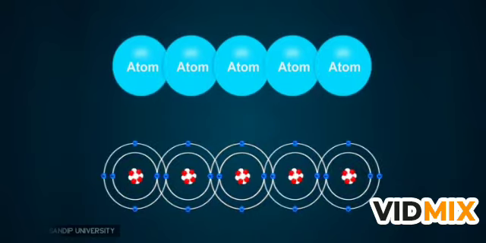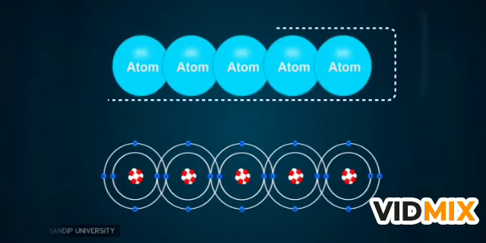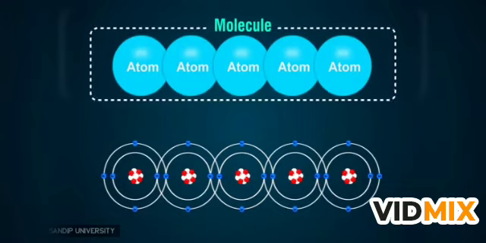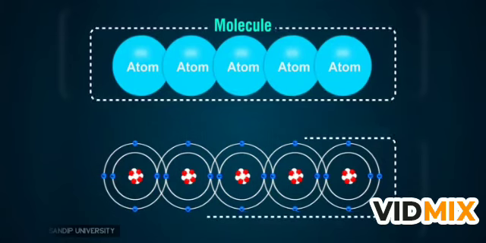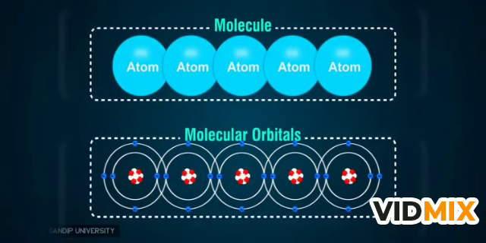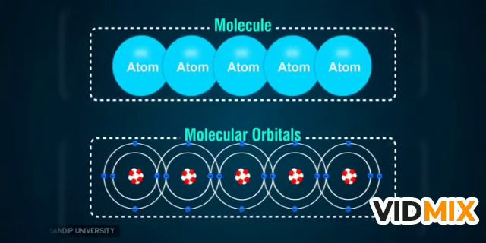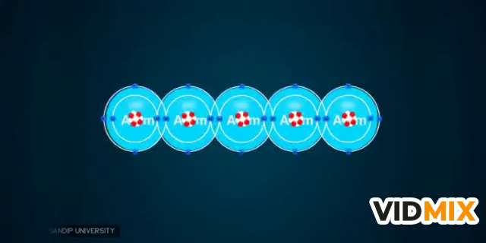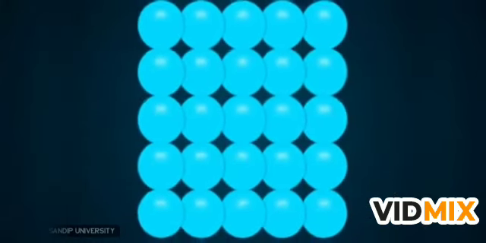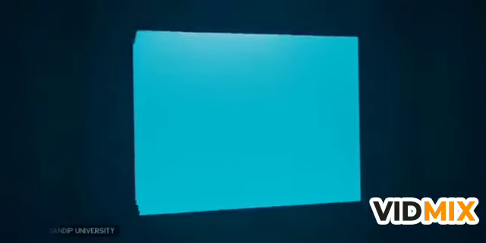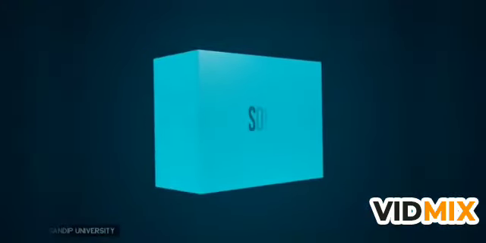When multiple atoms join together to form a molecule, their atomic orbitals combine to form molecular orbitals, each of which forms at a discrete energy level. As more atoms are brought together, the molecular orbitals extend larger and larger, and the energy levels of the molecule become increasingly dense. Eventually, the collection of atoms forms a giant molecule, or in other words, a solid.